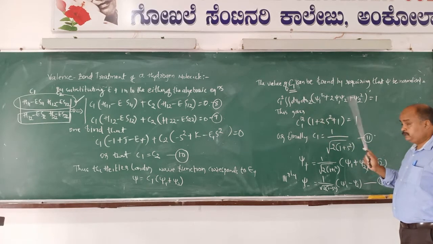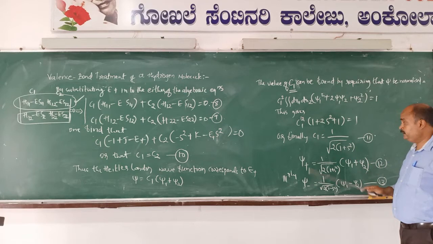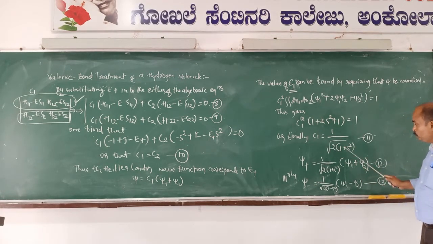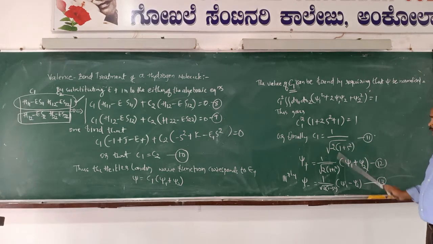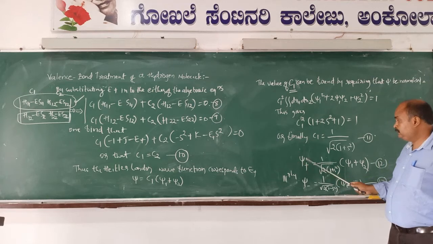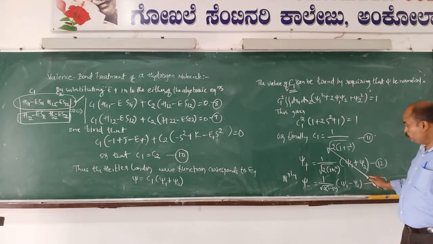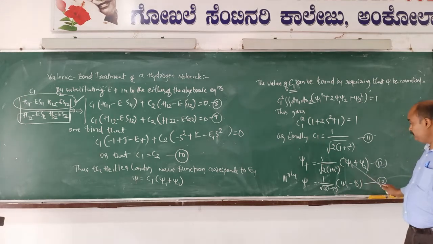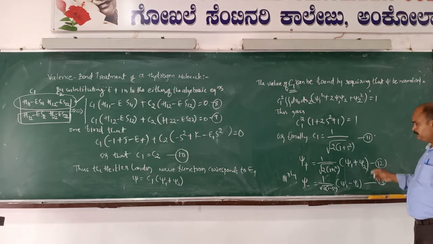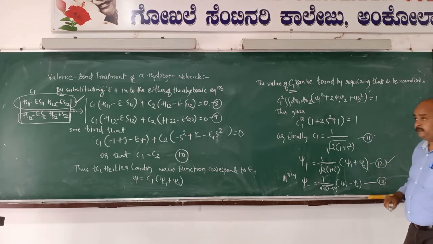So the normalized Heitler-London wave function will be psi plus equals 1 divided by square root of 2 into 1 plus s square, into psi1 plus psi2. This equation will be achieved only after the substitution of E plus into the energy expression.